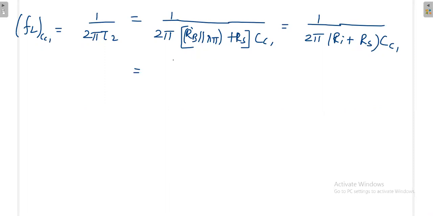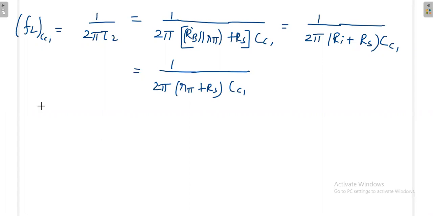So I can approximately write 1 by 2 pi: if R pi is very much less than RB, instead of RB parallel R pi, I can write R pi. Then 1 by 2 pi (R pi plus Rs) into C1. This is the lowest cutoff frequency.